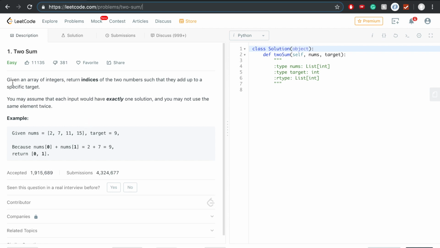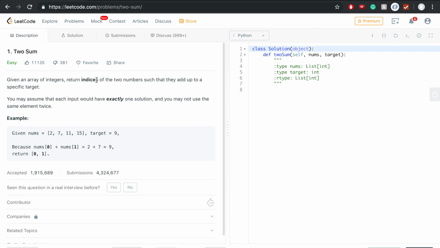So, let's read it. We are given an array of integers, return indices of the two numbers such that they add up to a specific target. Remember here, we are returning indices. We are not returning those numbers per se. There could be multiple variants of this question.